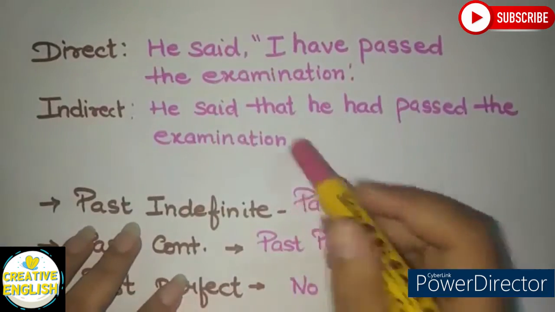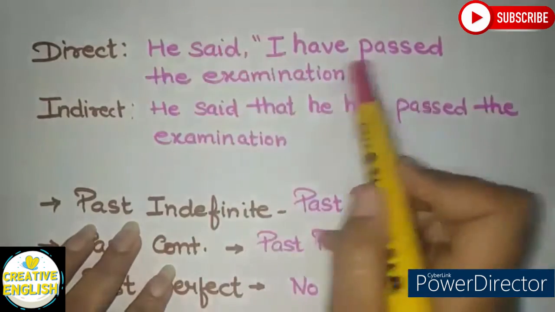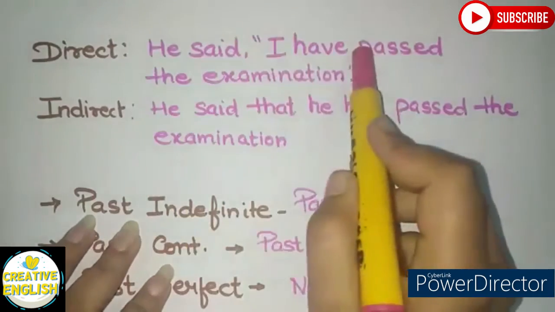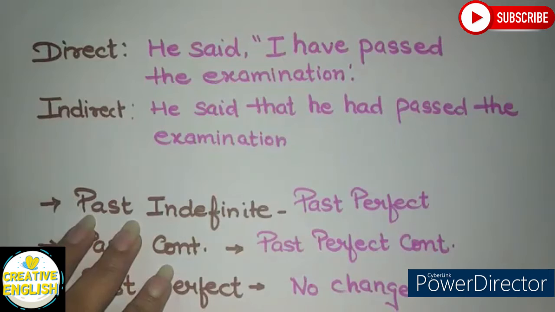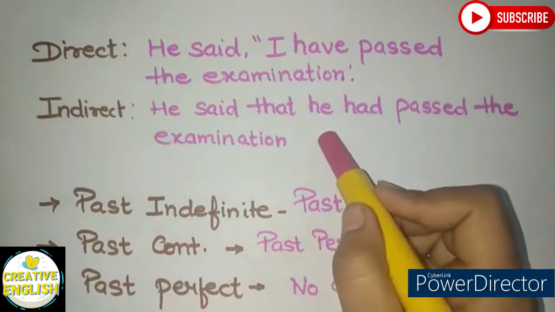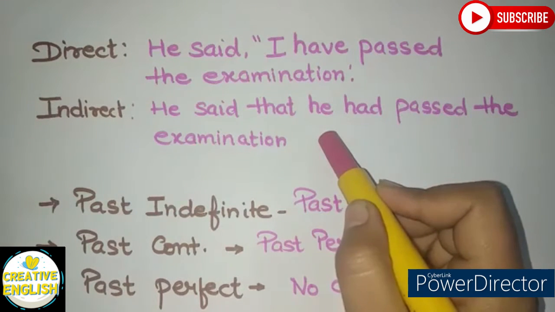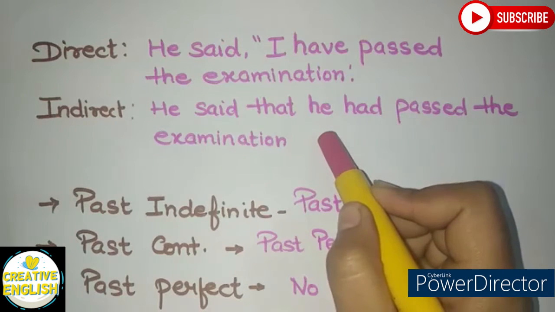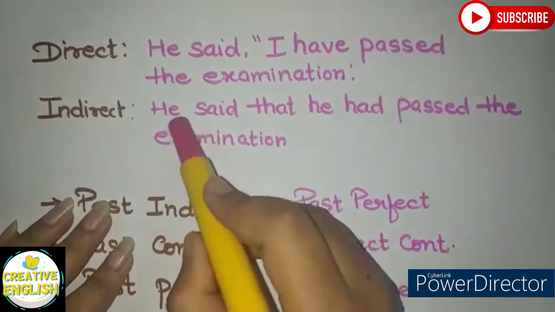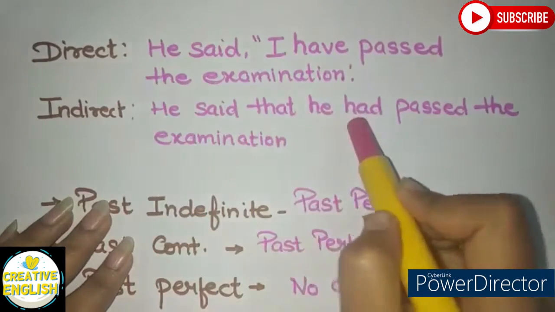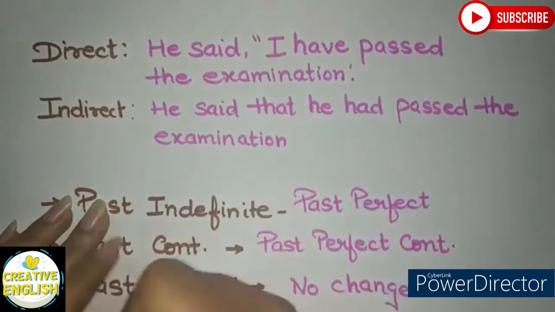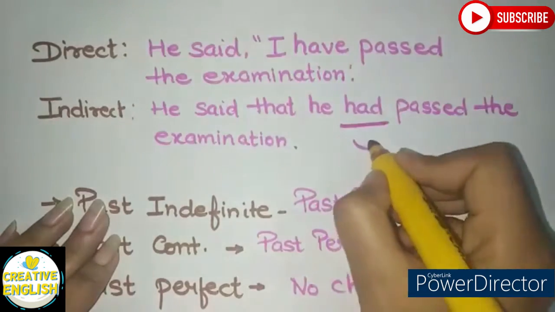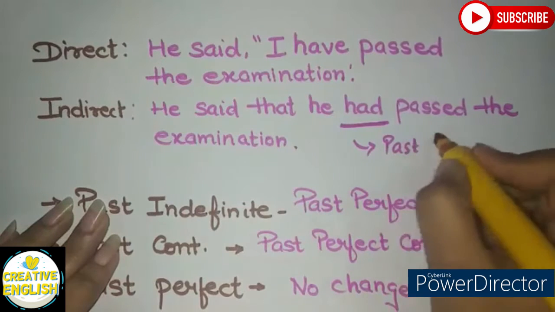See this example. "He said, I have passed the examination." Here, the sentence is in present perfect tense. Now, while converting into indirect, I will convert the tense into past perfect. Like, "He said that he had passed the examination." Here, had is showing that the tense is past perfect.